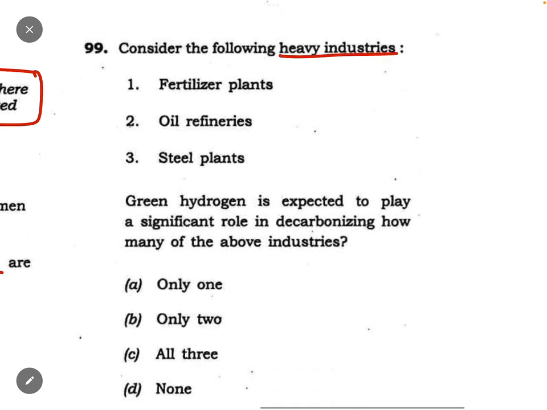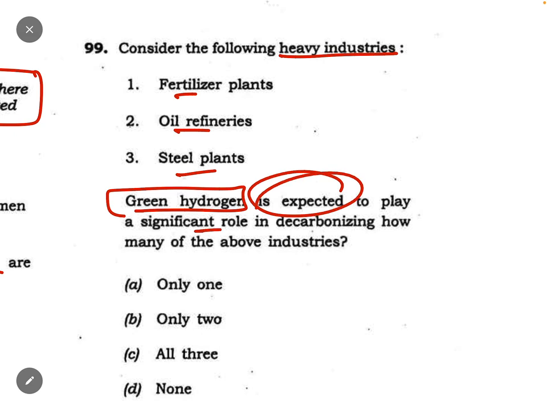Consider the following heavy industries: fertilizer plants, oil refineries, steel plants. Green hydrogen is expected to play a significant role in decarbonizing how many of the industries. देखो एक बार फिर से लैंग्वेज देखो, is expected to play. It is not saying playing right now, it is saying expected to play. कितनी ज़्यादा पॉसिबिलिटी दे दी कि भाई इन फील्ड्स में ग्रीन हाइड्रोजन कहाँ पे रोल प्ले कर सकता है डीकार्बनाइज करने के लिए. सब में कर सकता है.